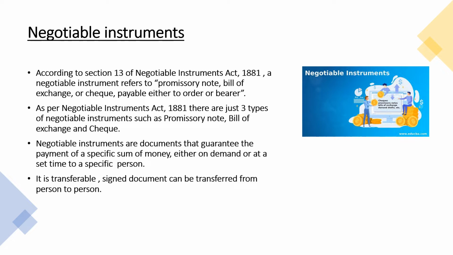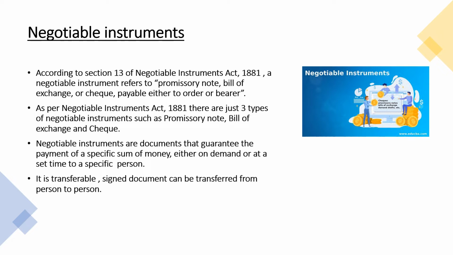Say for example, suppose if I issue a check with no payee name written, which is called the bearer check. Bearer means the payment is made to person whoever holds that instrument. Now, if you want to transfer that check to another person or any third party, you can simply transfer the check by simply delivering it to that person.